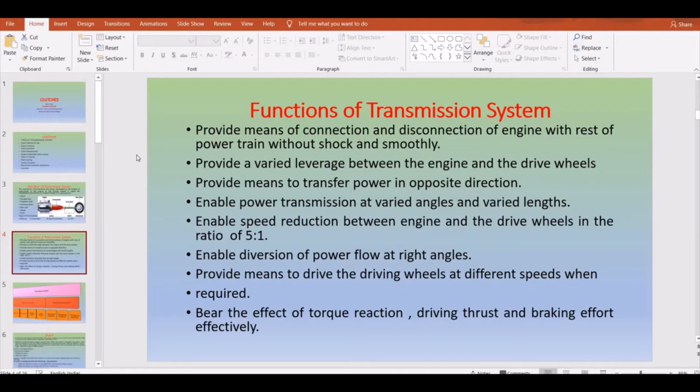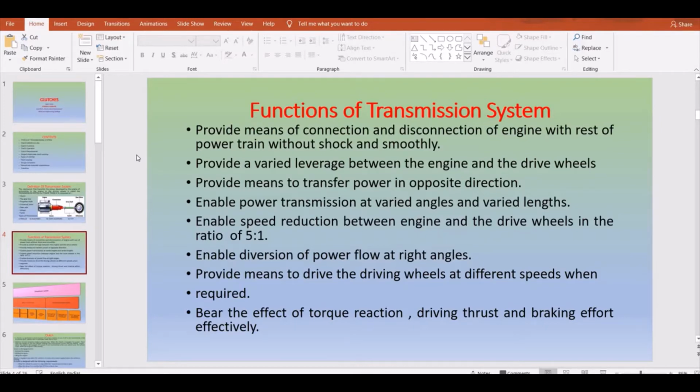And next, it enables power transmission at varied angle and varied length, that is by fitting a propeller shaft of varying length or with a varied angle. Next, it enables speed reduction with the help of your drive wheels, maybe 5:1 or 4:1, 6:1, based on the speed reduction. And next, it enables diversion of your power flow at right angles. These are the major functions. Usually if a question is asked in your final exam, like list out the functions of your transmission for a 2-mark question, you can list out 4 functions among these.